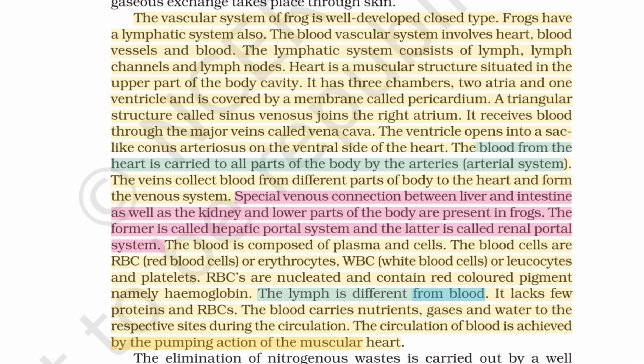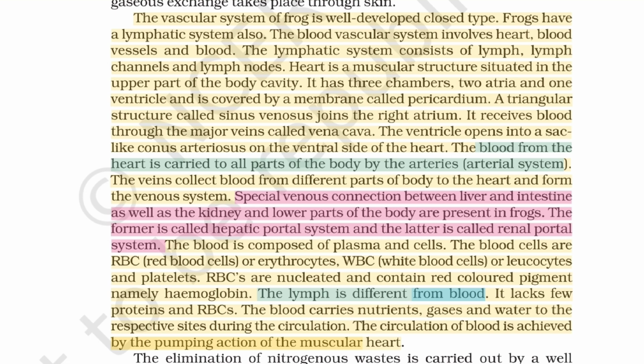The vascular system of the frog is well-developed and of closed type. Frogs have a lymphatic system also. The blood vascular system involves the heart, blood vessels and blood. The lymphatic system consists of lymph channels and lymph nodes. The heart is a muscular structure situated in the upper part of the body cavity. It has 3 chambers, 2 atria and 1 ventricle, and is covered by a membrane called the pericardium.